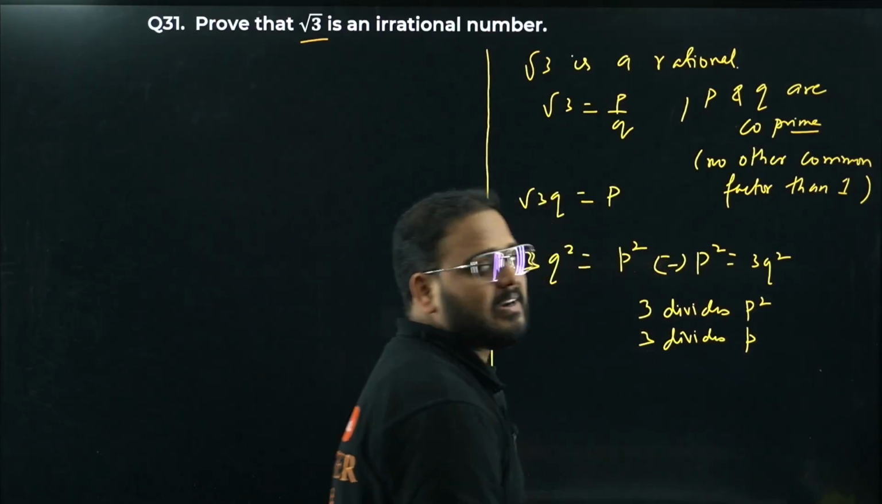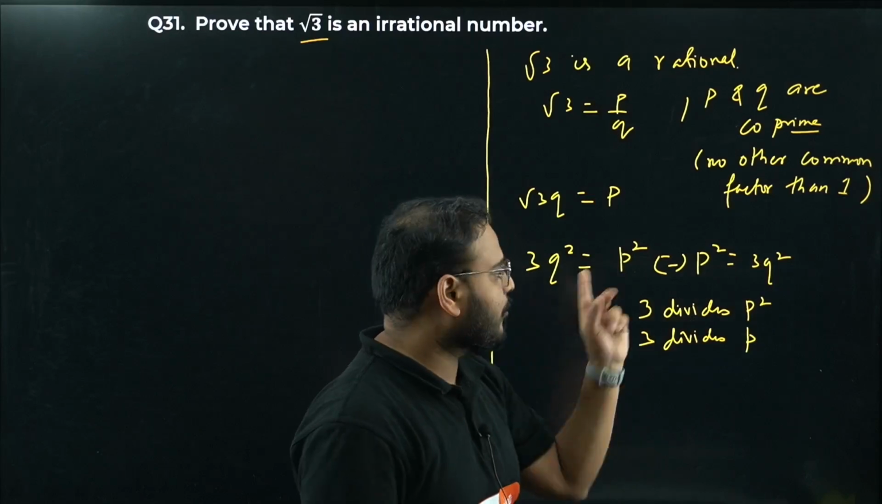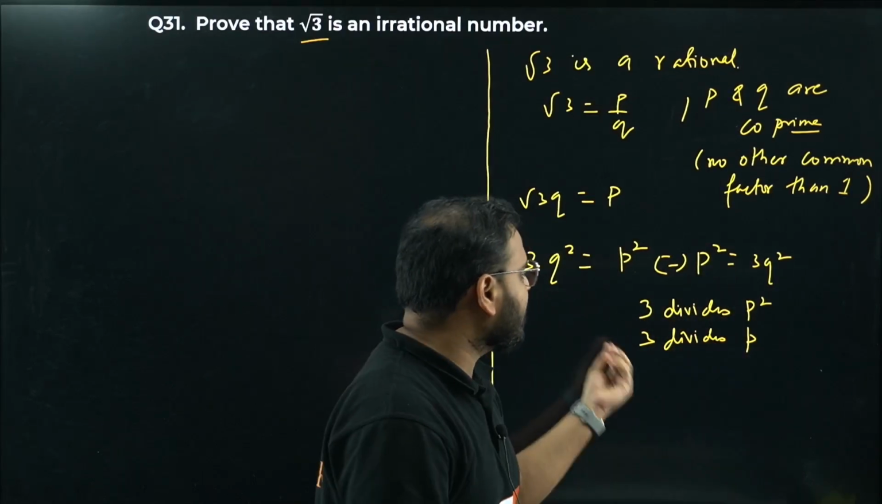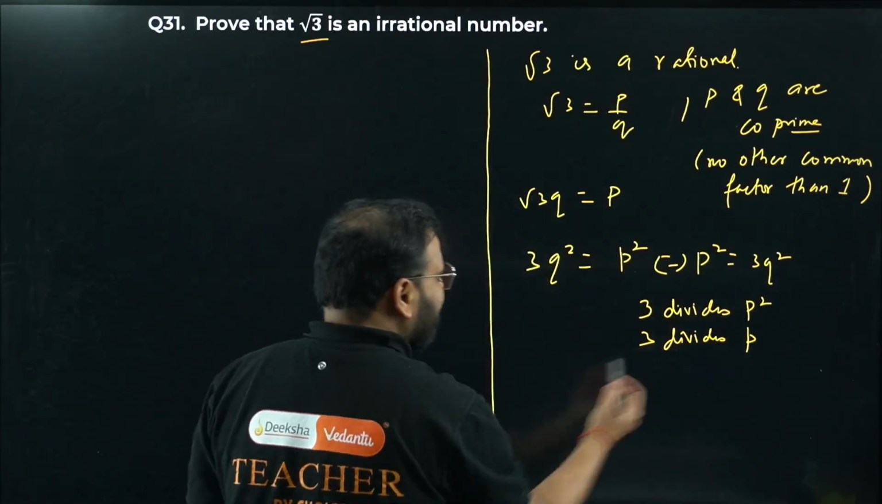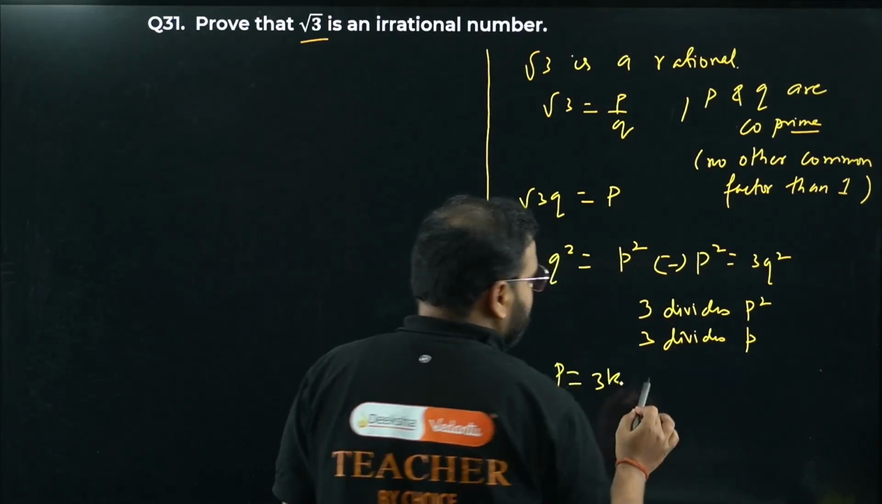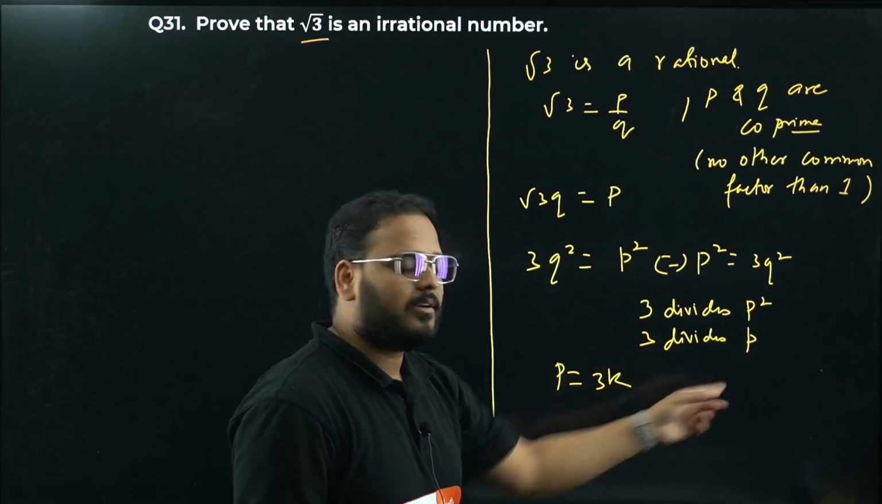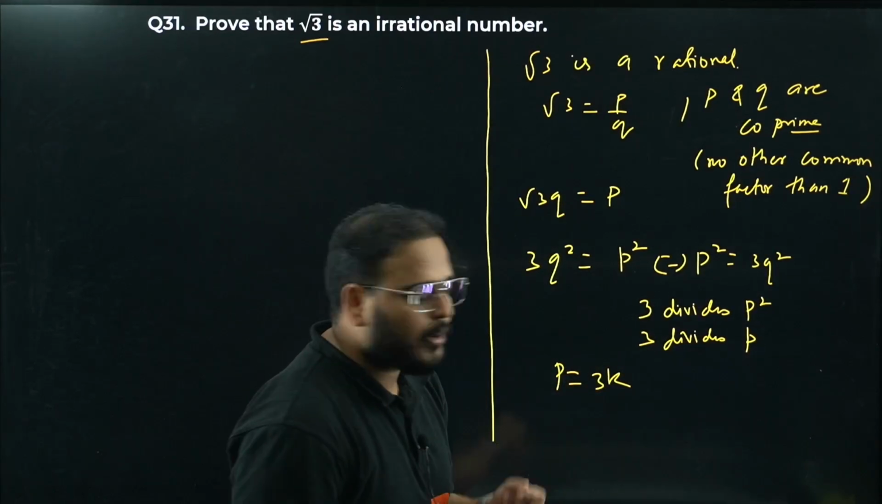Think about it. 3 divides P square, right? Over here, 3Q square is there, no? It means 3 will be a factor of P square. So 3 divides P square and 3 divides P as well, okay? With that known, we can write P as another number, 3K. So 3 is a factor of P, I can write this P as 3K, okay?